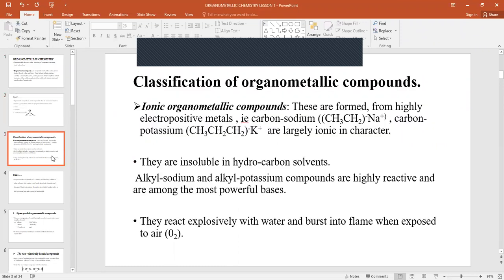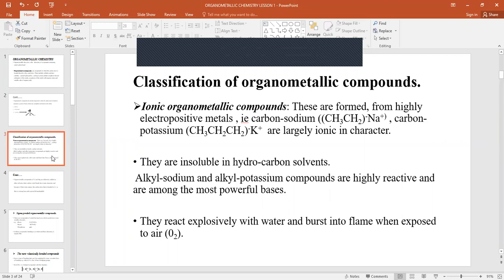Classification. They can be classified into three categories. We have the ionic organometallic compounds, and these are formed from highly electropositive metals. Examples are organometallic compounds of sodium and organometallic compounds of potassium. These two are largely ionic in character.